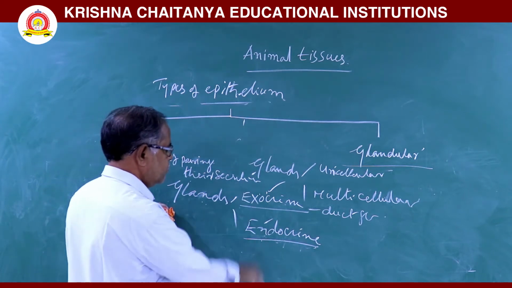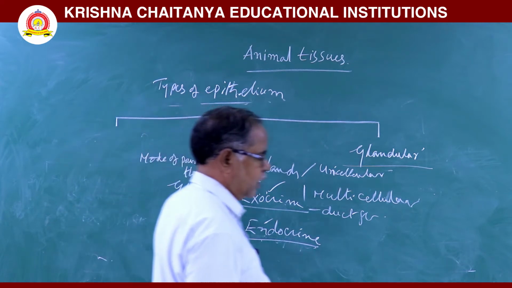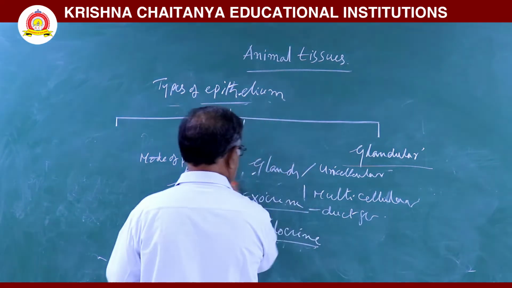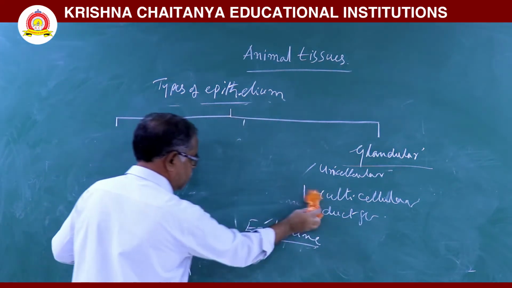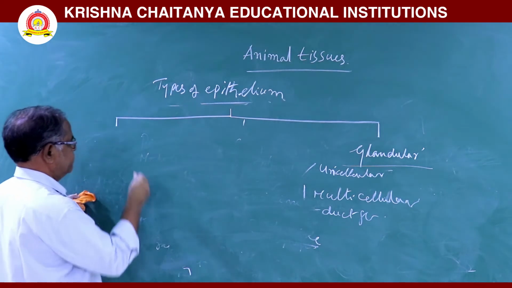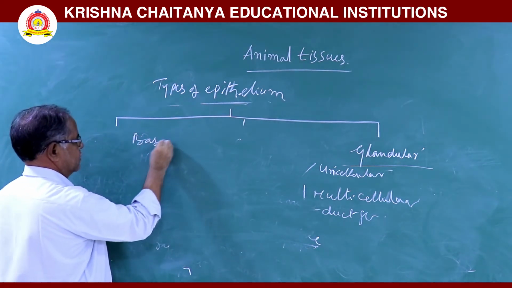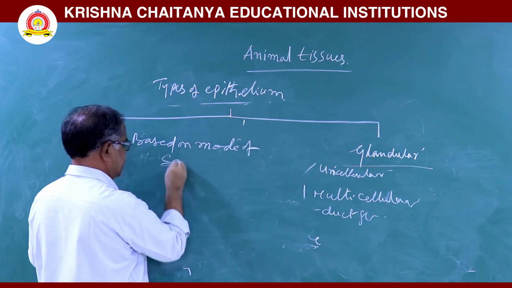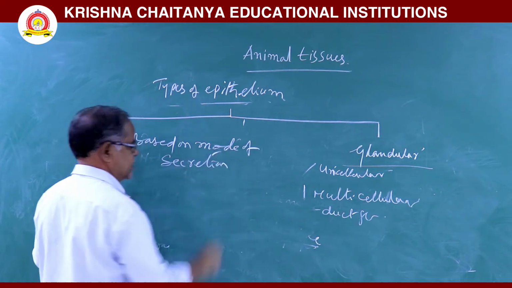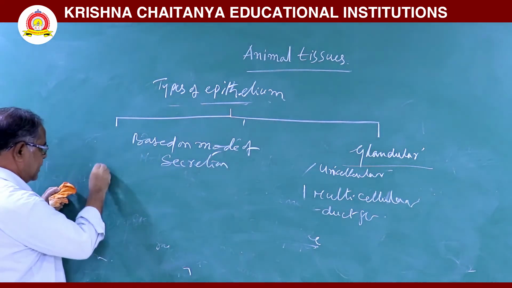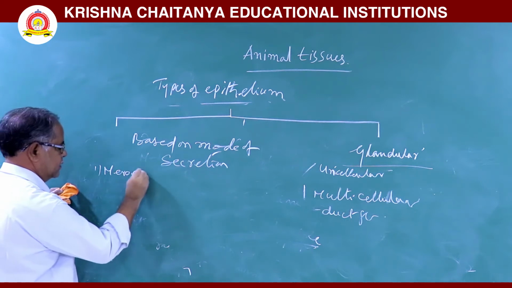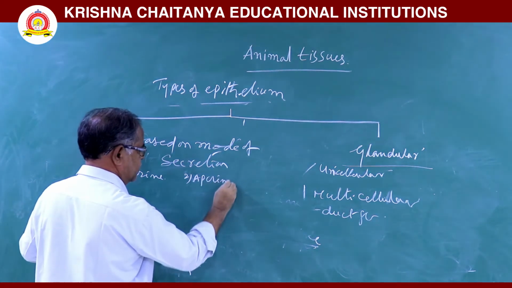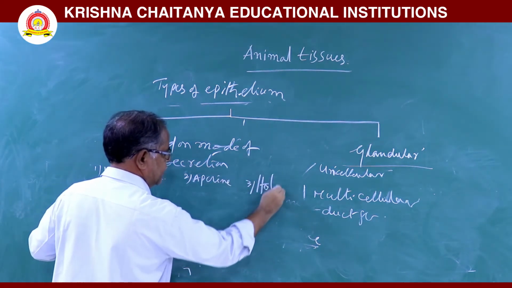Next, based on mode of secretion, these glands are classified into three types. One is merocrine, second one is apocrine, third one is holocrine.